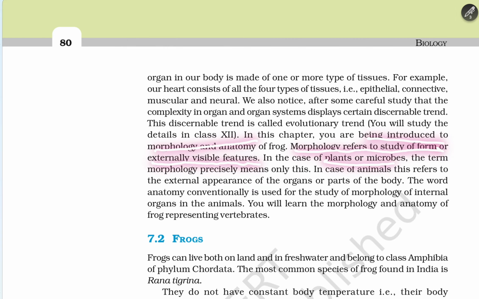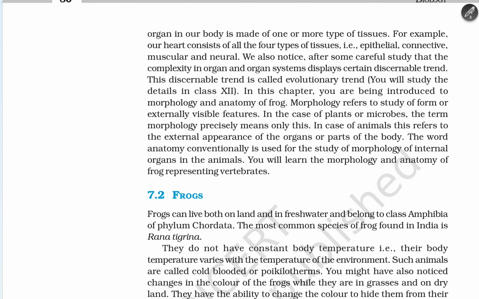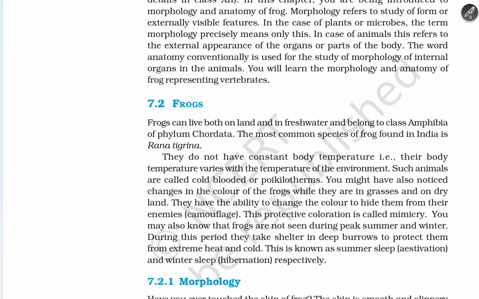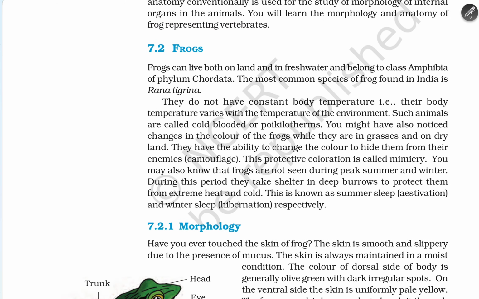In the case of plants and microbes, the term morphology has a broader meaning. In the case of animals, it refers to the external appearance of organs, parts, and the body. The word anatomy conventionally is used for the study of the morphology of internal organs in animals. You will learn the morphology and anatomy of a frog representing vertebrates.